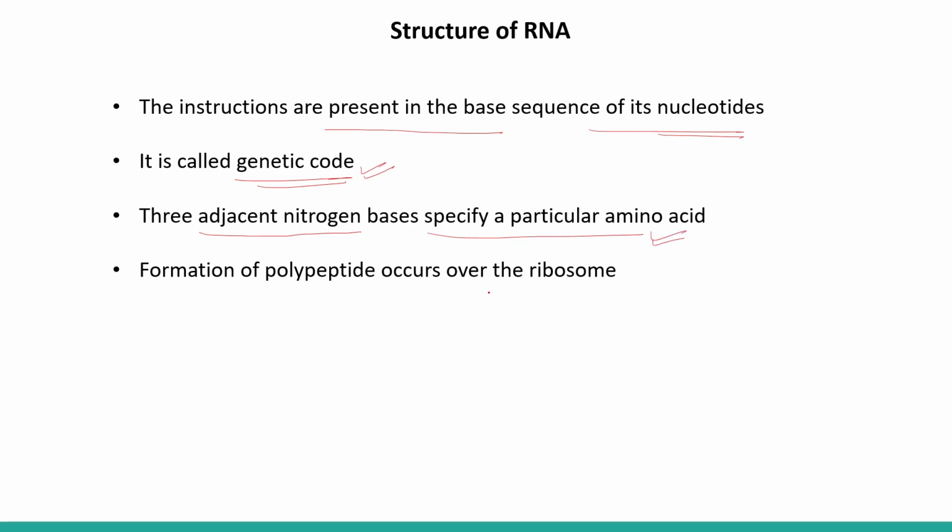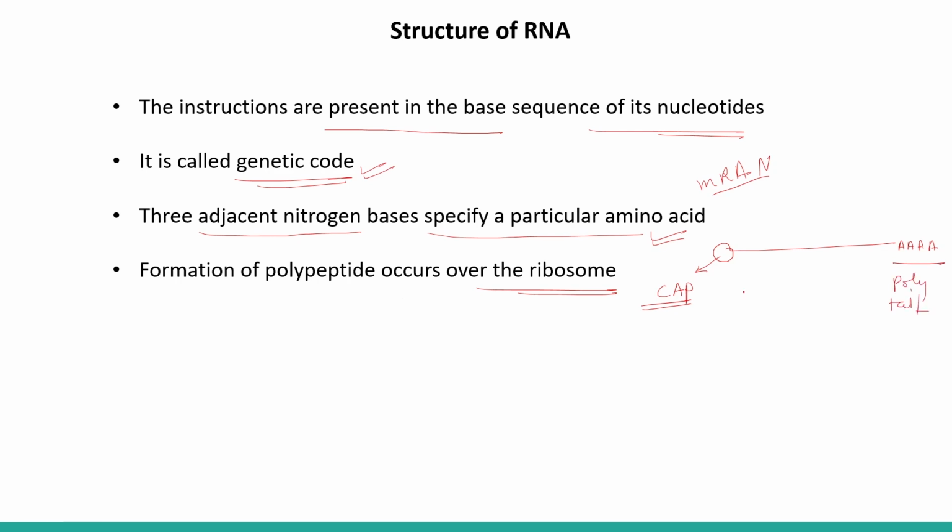Formation of polypeptide occurs over the ribosome. So this mRNA is very important. It has this transcript, with a cap attached, and a poly A tail at the 3 prime end.